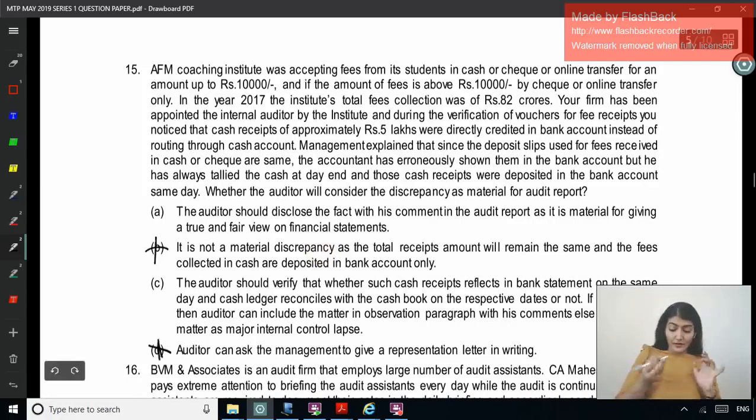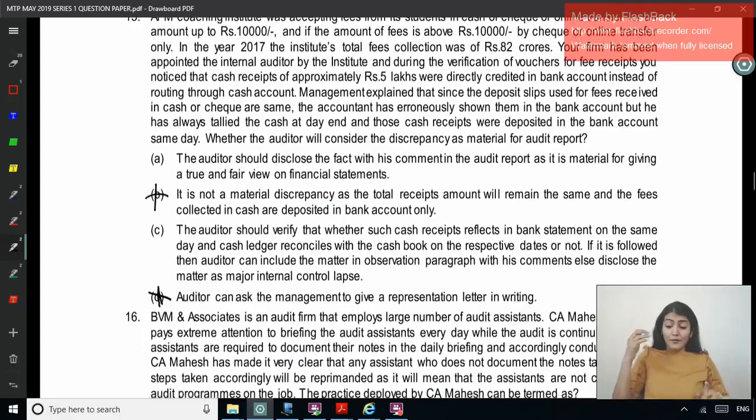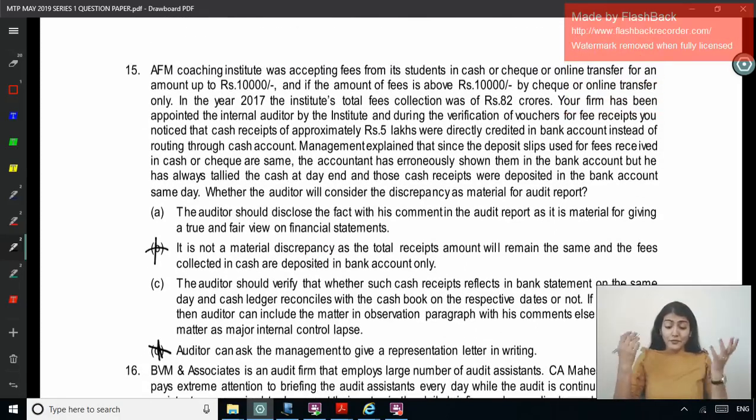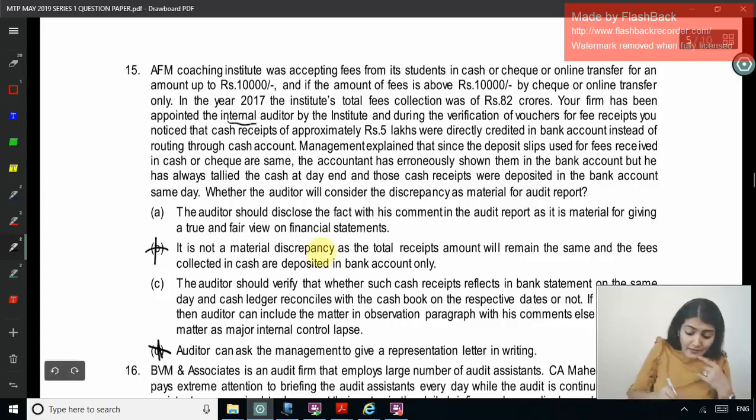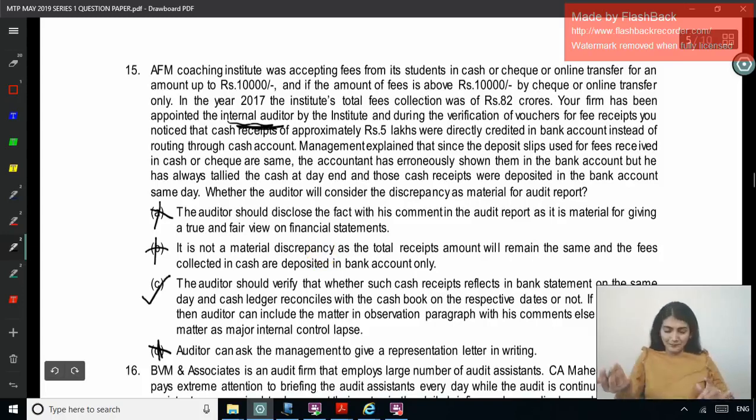No. Disclose the fact with his comment in the audit report that it is a matter affecting true and fair view. Who are you over here? What have they said? What will the auditor do? Discrepancy. Appointed the internal auditor. So you are not concerned with the true and fair view. Right, so the option left is C. Okay.